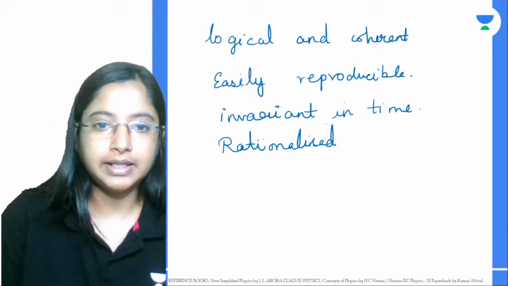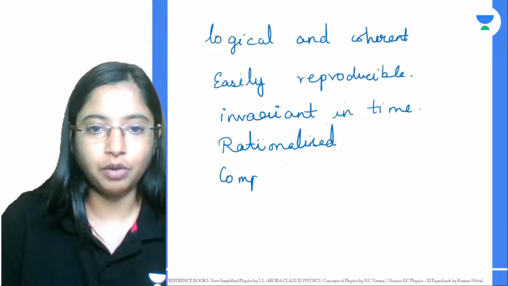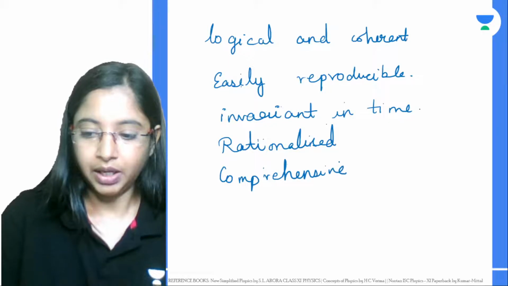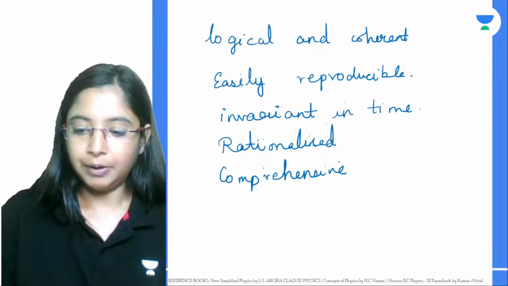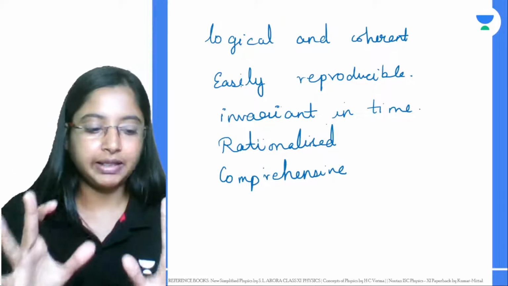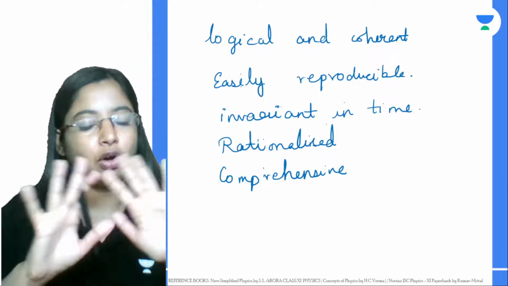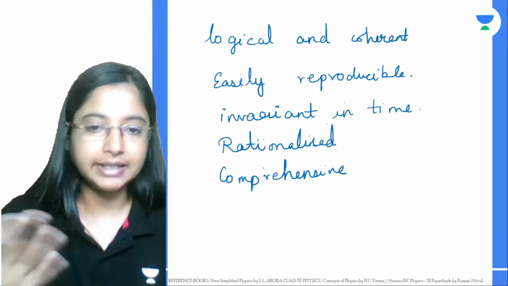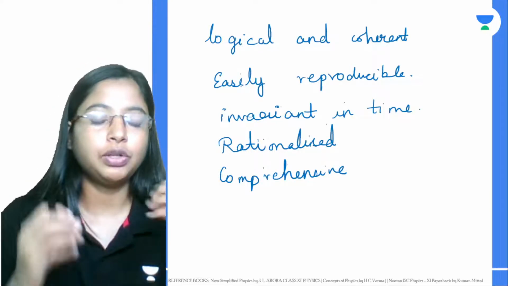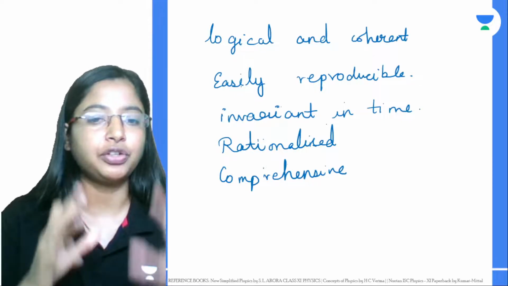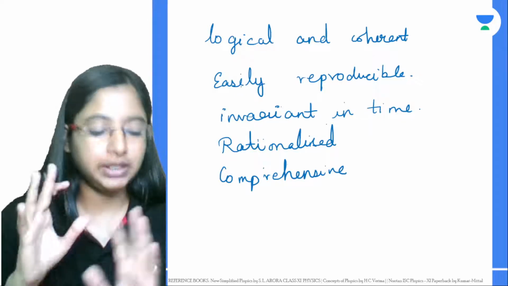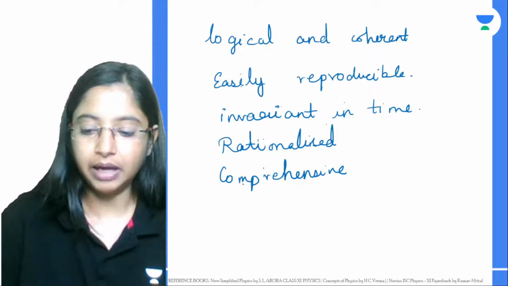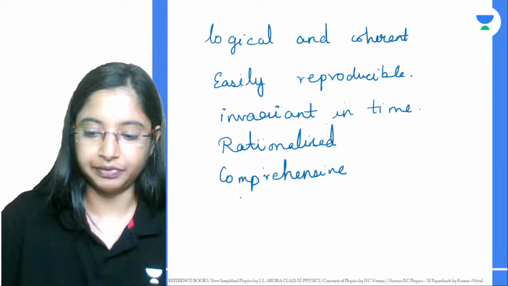Okay. Now, this SI system of units should also be a comprehensive system of units. Comprehensive means these 7 basic units and the 2 supplementary units cover all branches of science and technology. Any quantity you want to derive in any branch of science and technology, you can use the 7 quantities and the 2 supplementary units. That's why we say that the SI system is comprehensive as well.